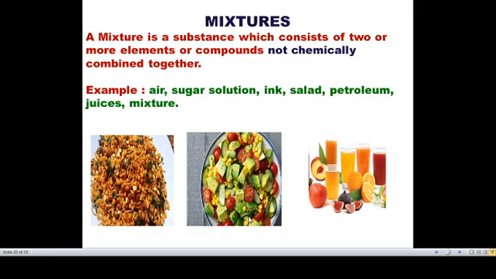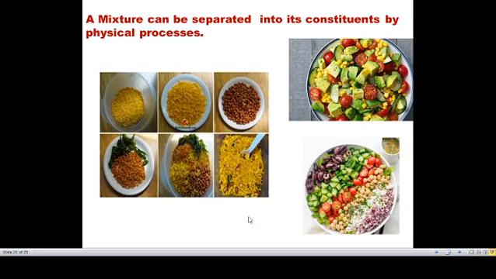So that is mixture. A mixture can be separated into its constituents by physical processes. If you buy a fruit and nuts mixture, we can separate it. We can separate the groundnuts, curry leaves and nuts mixed in that mixture. It is very easy to separate by physical processes, by hand picking.